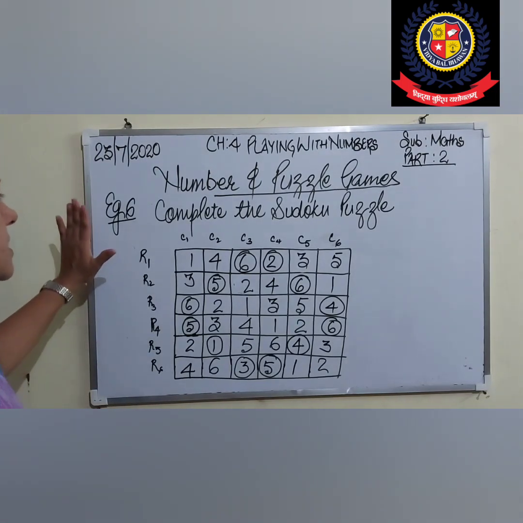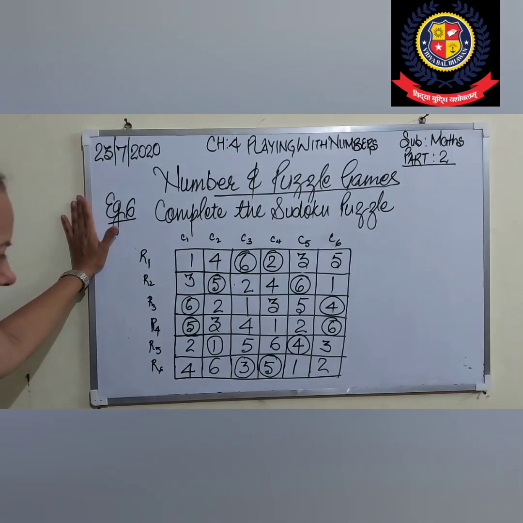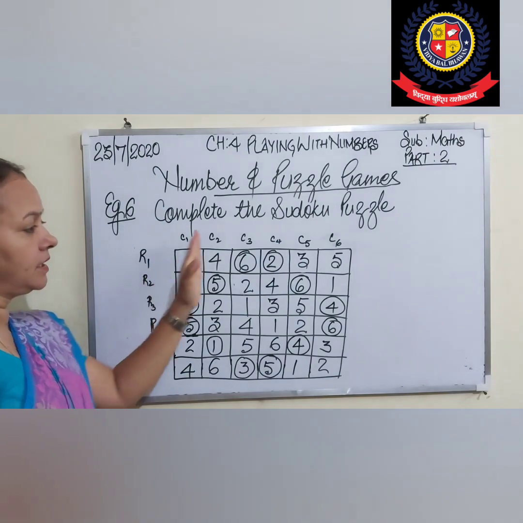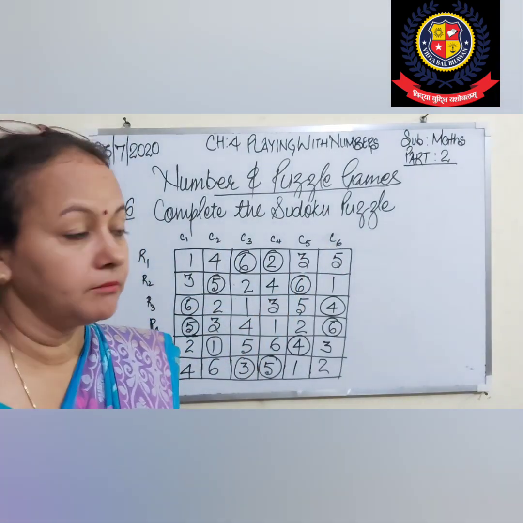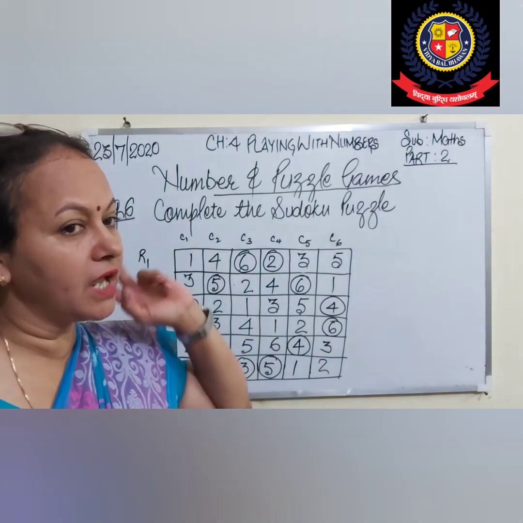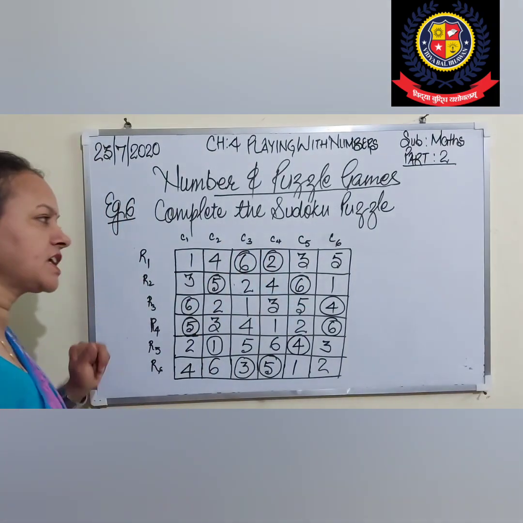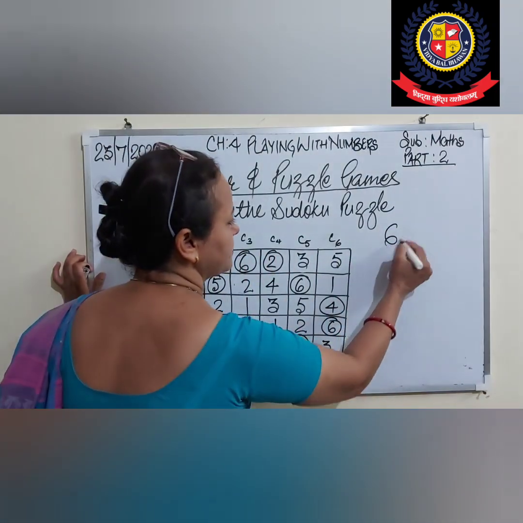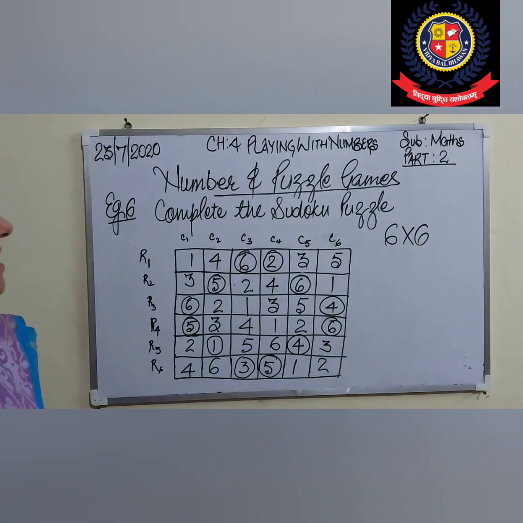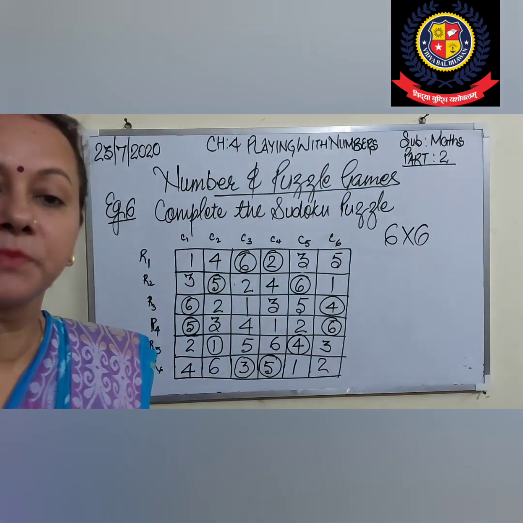Students, this is to complete the Sudoku puzzle. In that, what will we be doing? We will make 6 columns, and 6 rows are given. That means 36 boxes. If we are having the Sudoku of 6 by 6, this is 6 by 6 because 6 columns are there and 6 rows are there. That's why we can say this is the Sudoku of 6 by 6.